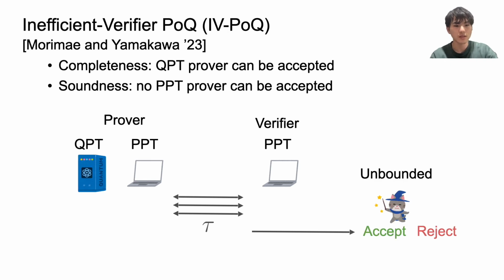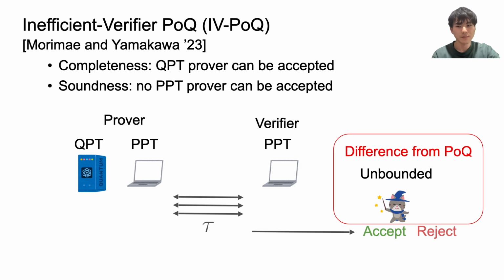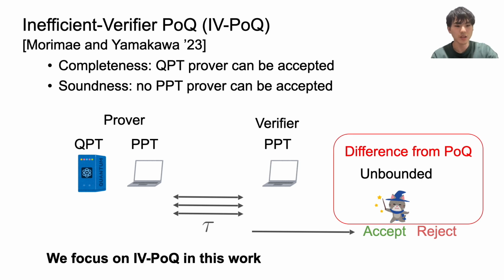On the other hand, the inefficiently verifiable variants of POQ are called inefficient verifier POQ or IVPOQ. IVPOQ are defined similarly as POQ, except for the behavior of the verifier. During the interaction, the verifier is the PPT algorithm, but after the interaction, the unbounded verifier decides to accept or reject. As I said earlier, we focus on IVPOQ in this work.